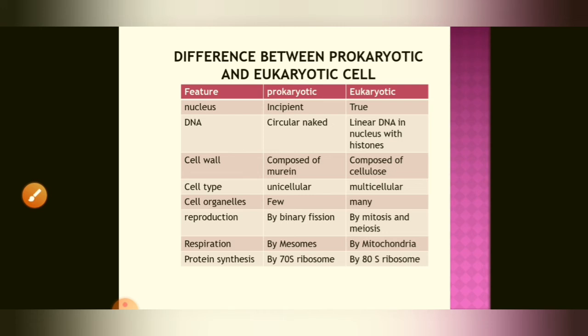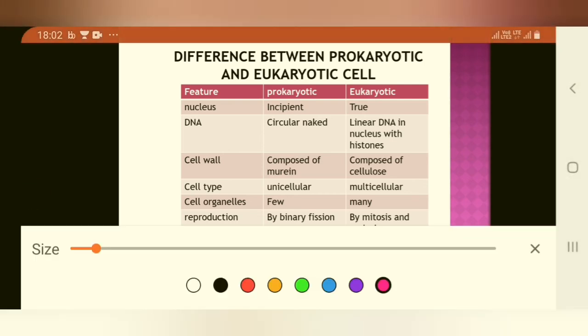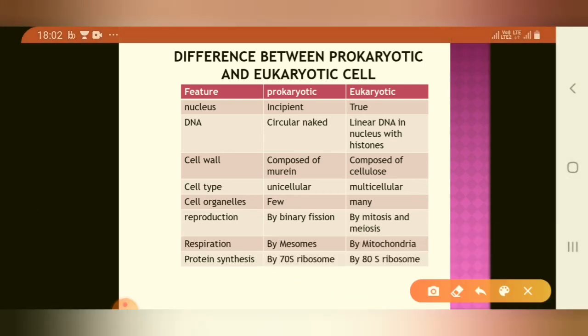This is the difference between the prokaryotic cell and the eukaryotic cell. Nucleus: in prokaryotes it is incipient, in eukaryotes a true nucleus is found. DNA is circular and naked in prokaryotes, while in eukaryotes it is linear DNA in a nucleus with histone protein. Here histone is absent. Cell wall is composed generally of murein in prokaryotes and generally of cellulose in eukaryotes.